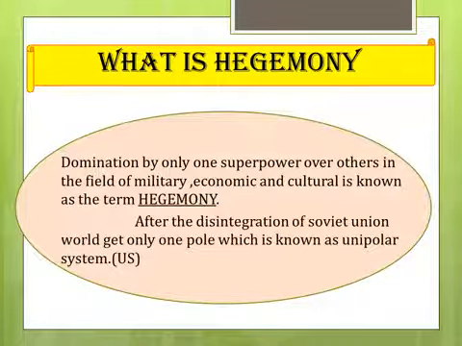It is also known as the unipolar system. Why? After the disintegration of the Soviet Union, the world got one and only one pole. You all know that during the Cold War, we had two poles: one was the USA and the other was the USSR. But after the disintegration of the Soviet Union, only one particular pole, the USA, exists. For this reason, the USA system is known as a unipolar system.